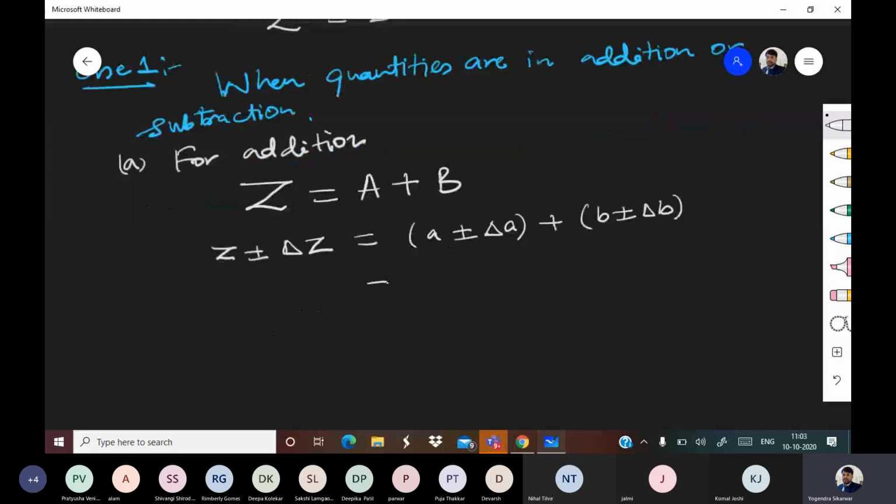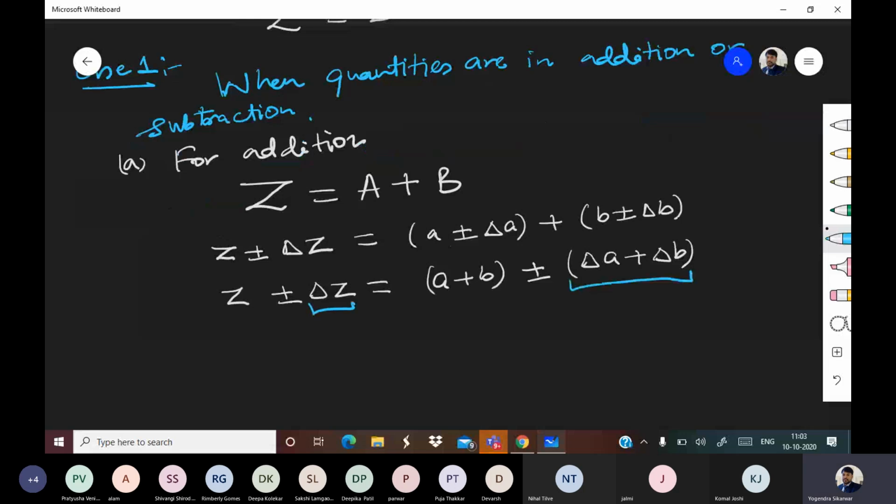So when we are going to solve this further, it will be a plus b plus minus delta a plus delta b. And that is equal to Z plus minus delta Z. Now if I compare both sides, this part is equal to this part, and this part is equal to this part.